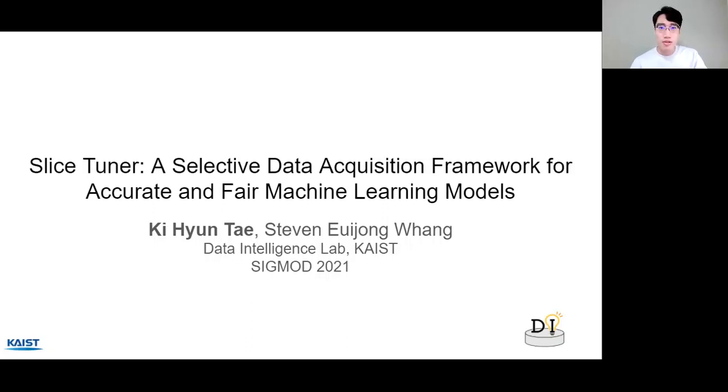Hello and welcome to our presentation on SciTuner, a selective data acquisition framework for accurate and fair machine learning models. I'm Hyun-tae from the Data Intelligence Lab at KAIST.